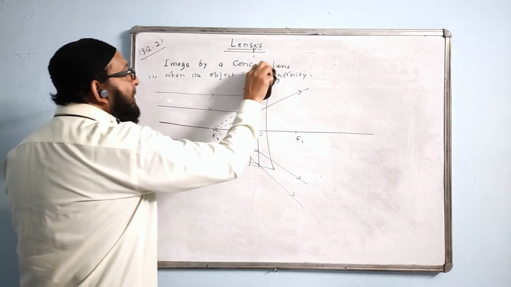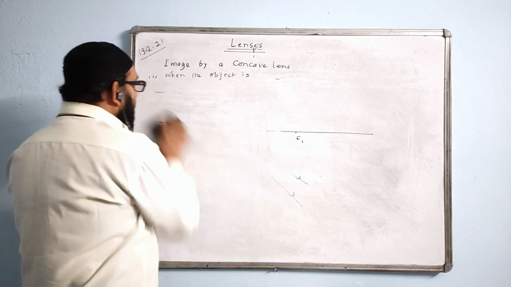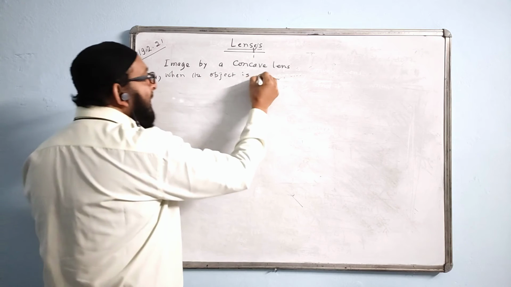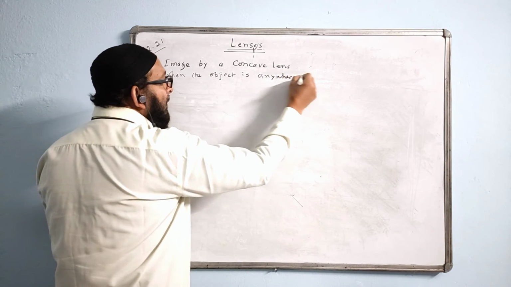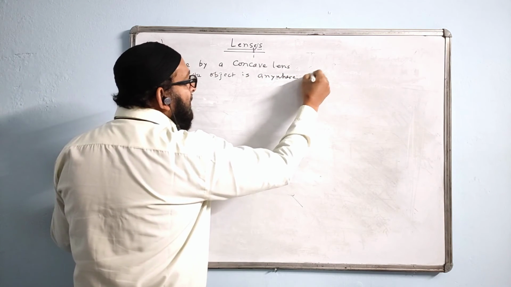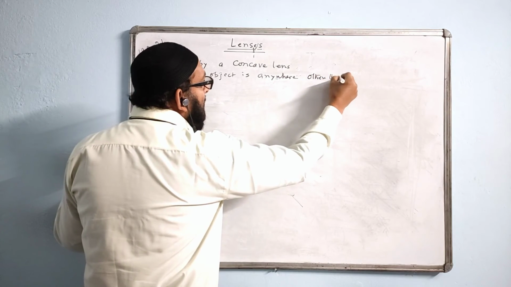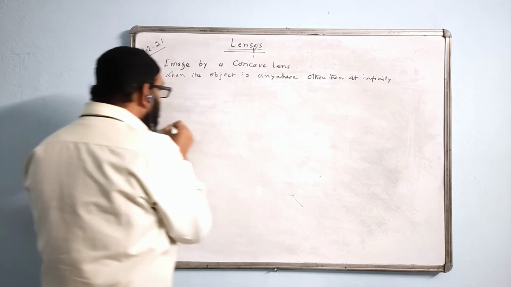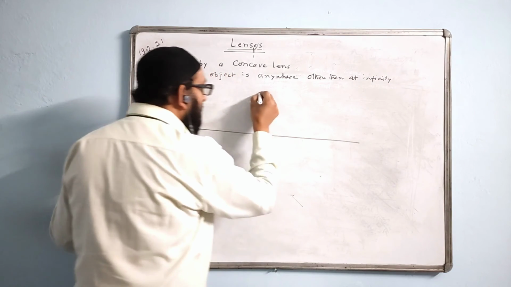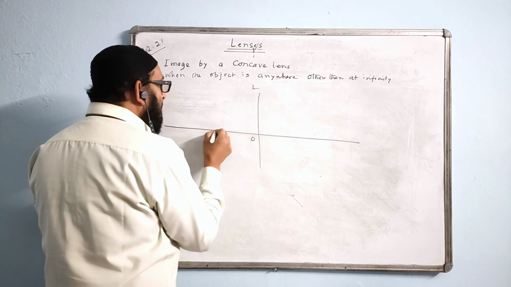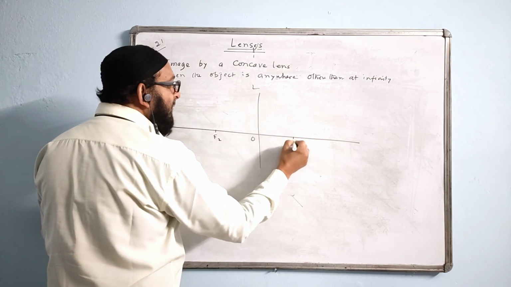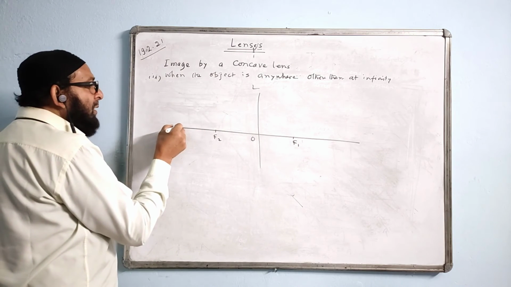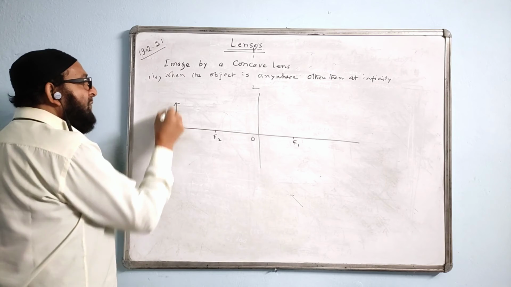Now the next one. Second case. There are only 2 cases here. Second case, when the object is anywhere other than at infinity. So we will draw like this. This side you can mark F2, this side you can mark F1. Now the object I will keep anywhere. I will keep it here, suppose, in front of the lens.